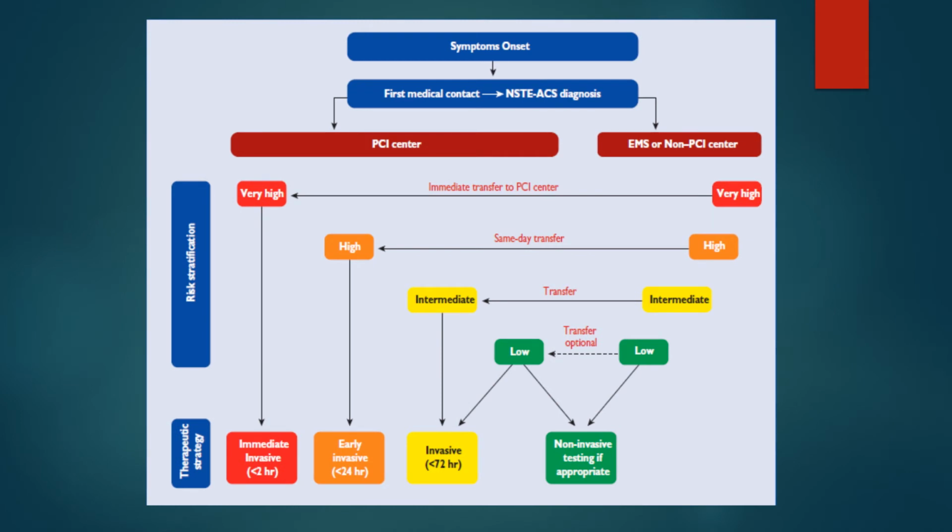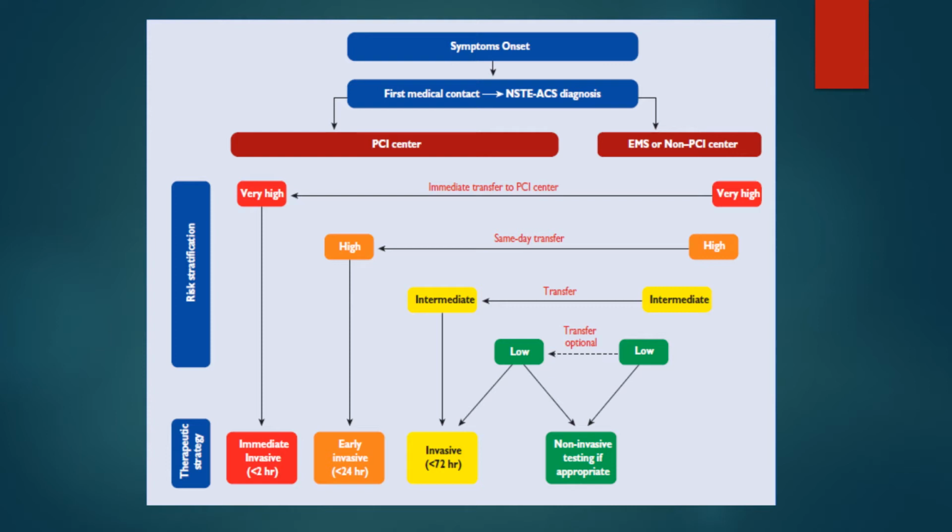According to how you have stratified the patient, and once you have made the diagnosis of non-ST elevation acute coronary syndrome according to the ECG and clinical symptoms: if the patient presents to a PCI center and is very high risk, go for an immediate invasive strategy within 2 hours. If the patient is high risk, then he can go for early intervention within 24 hours. If intermediate, then an invasive strategy within 72 hours; you can transfer the patient. What about the low risk? The low risk has 2 choices: you can go for invasive, or you can go for non-invasive testing if appropriate.